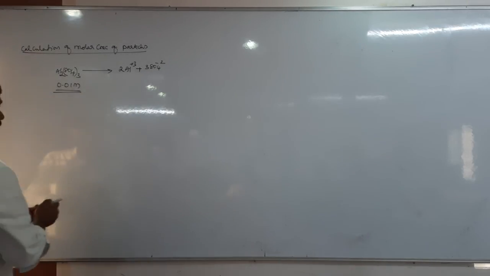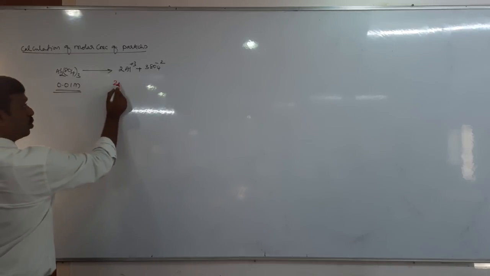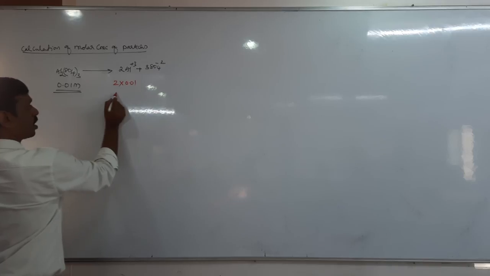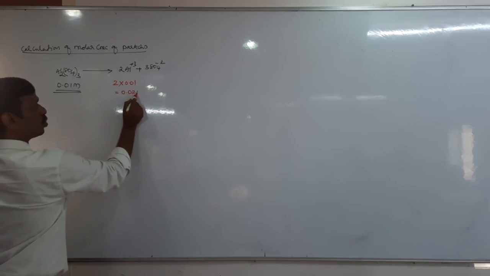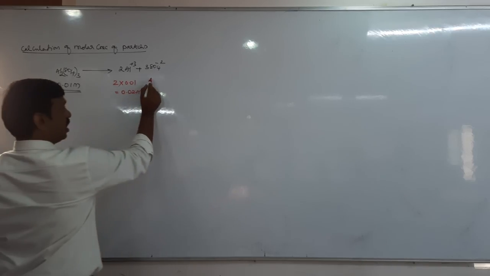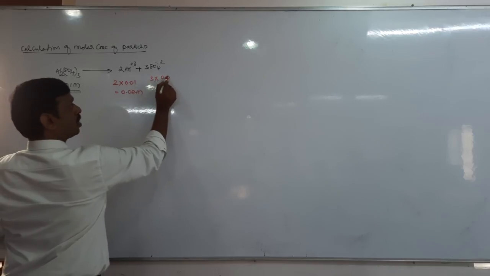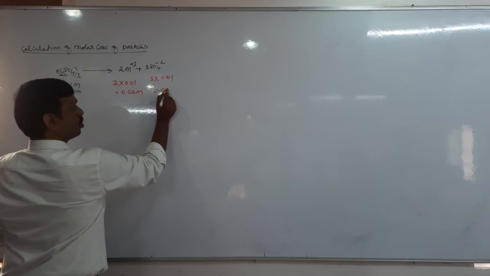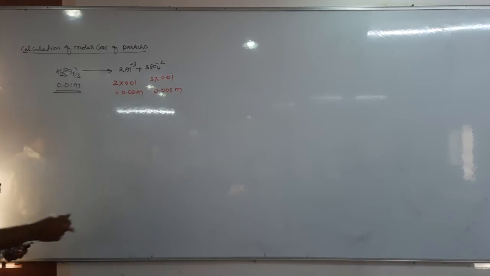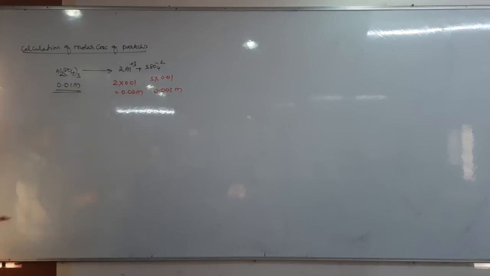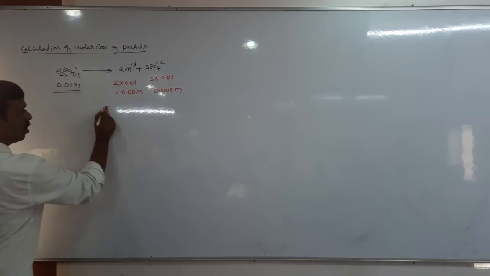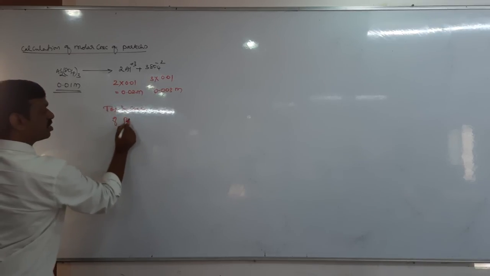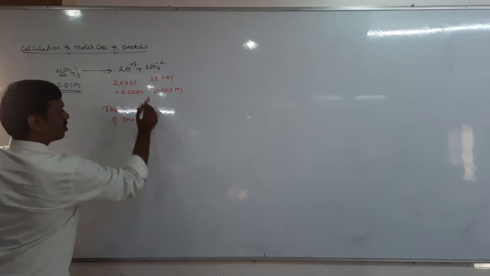Very good. It is 2 into 0.01, which becomes 0.02 molar. Then it is 3 into 0.01, which becomes 0.03 molar. Then what is the total concentration of particles?